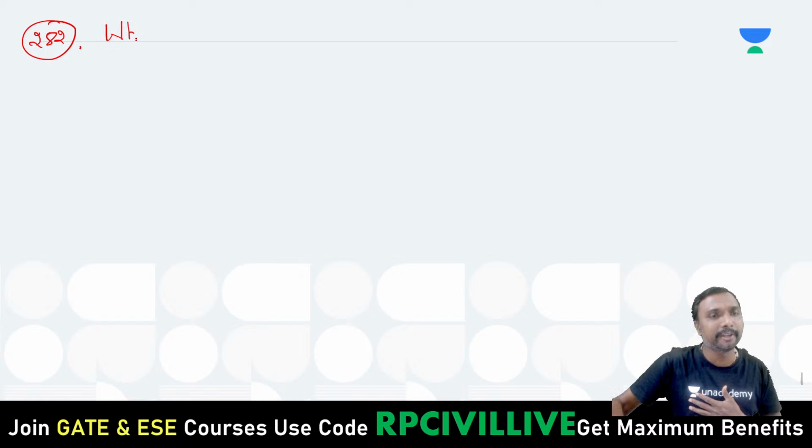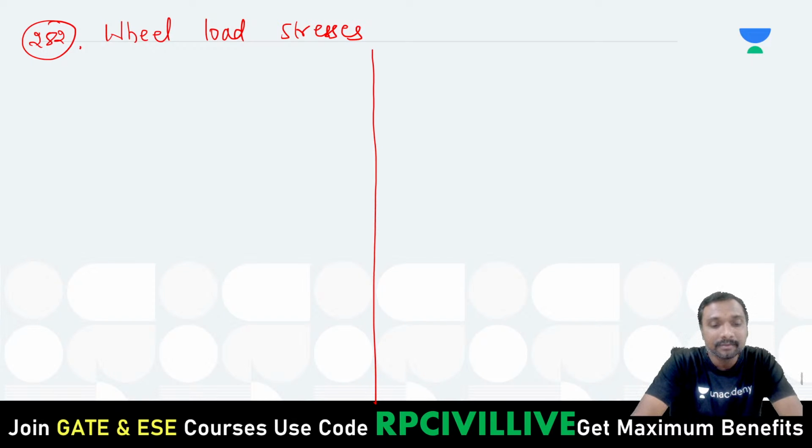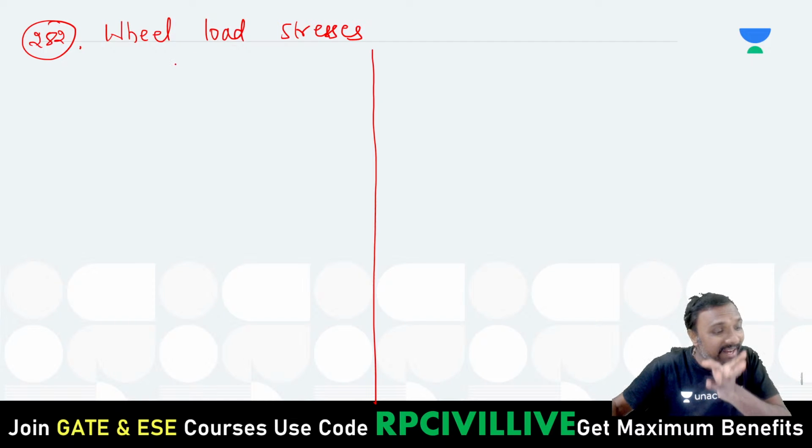Now if we observe these wheel load stresses, who gave these expressions first? Westergaard is the person who gave the wheel load stresses first, and IRC has modified these formulas.